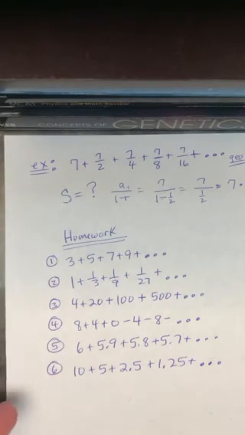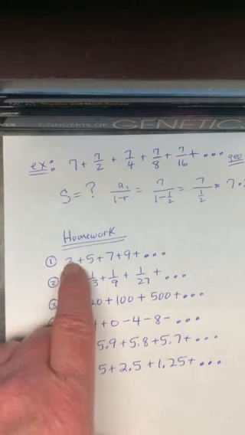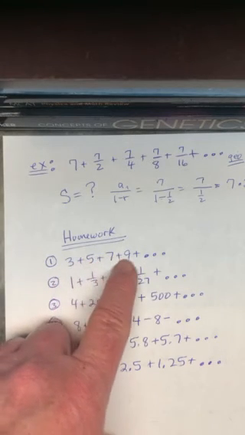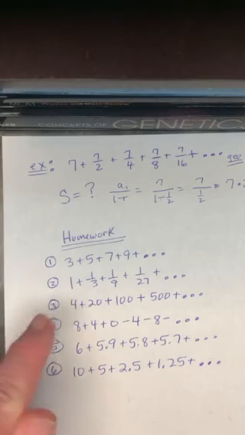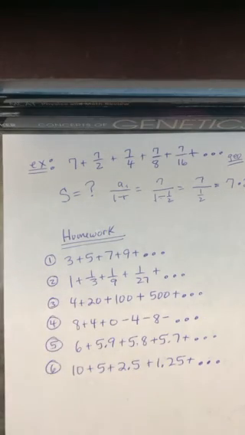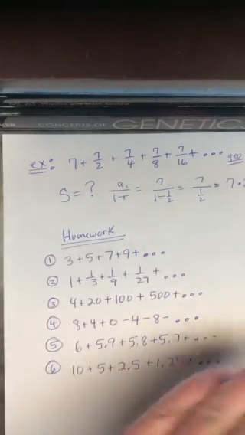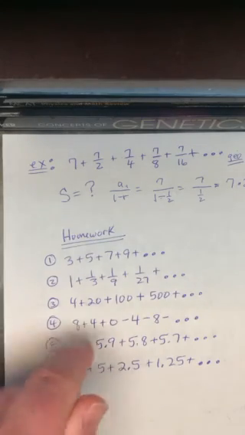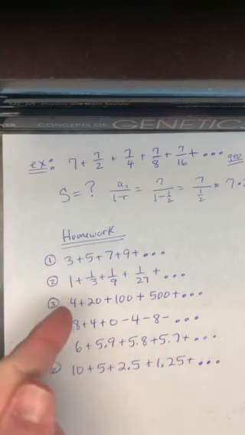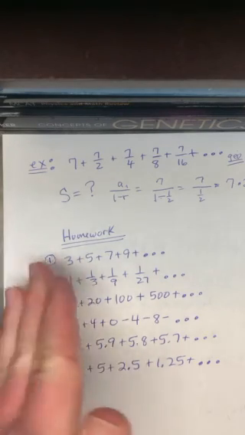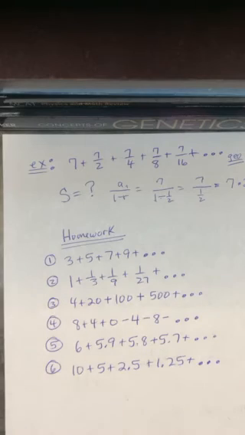Your job basically is to look. If your thought is, ooh, they're adding the same number, that's arithmetic, then you write sumless, right? If they're multiplying by the same number every time, and the numbers are getting bigger and bigger, that's also sumless. The only ones that you're going to use your formula on is if it's geometric and the ratio is less than 1. In other words, if you're multiplying by a fraction each time. So not a hard assignment at all. It should make sense. Okay?